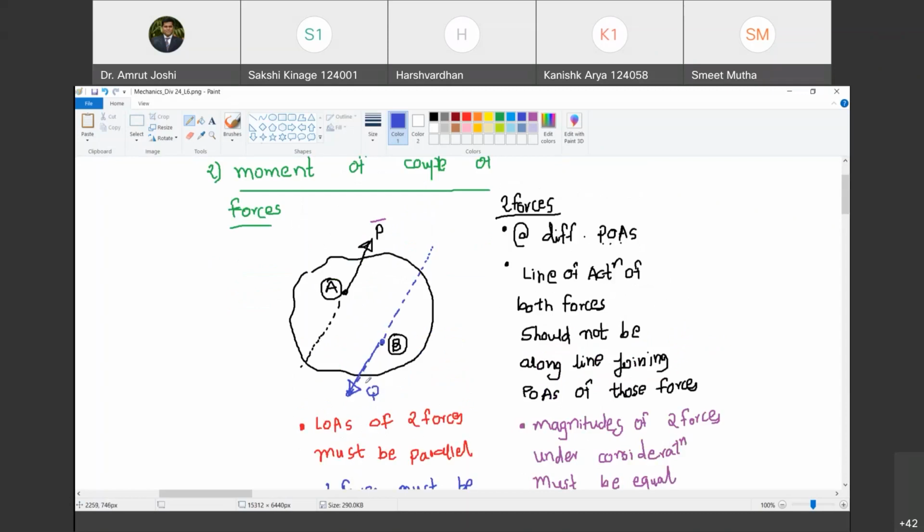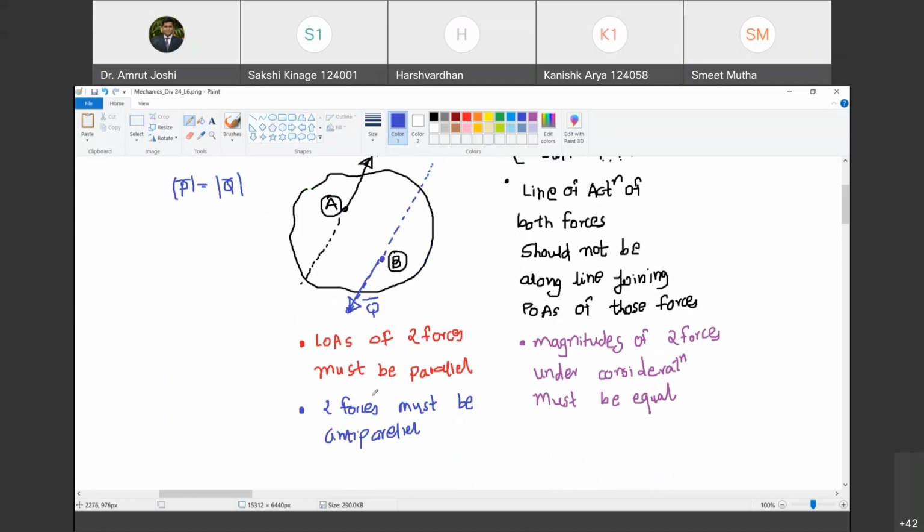There are two forces, P bar and Q bar. Their points of application are different. The line of action of both the forces does not lie along the line joining their points of application, that is line AB here. Are you with me? Yes, sir. The third condition: magnitudes of the two forces must be the same, so I must have magnitude of P bar equal to magnitude of Q bar. Happy? Yes. Next condition: lines of action of these two forces must be parallel and they must be anti-parallel. Are you with me? Yes, sir.